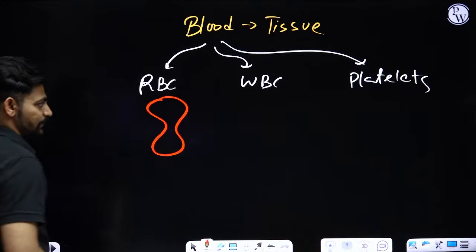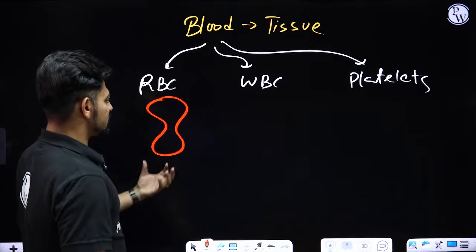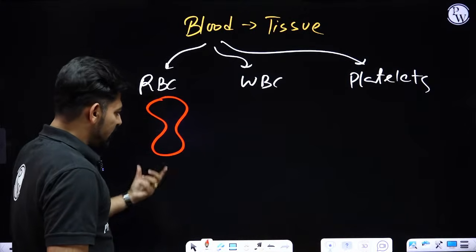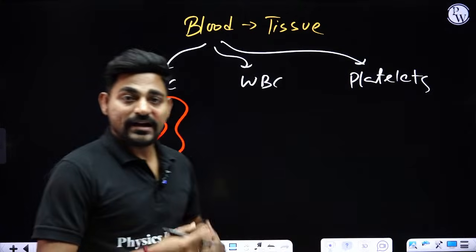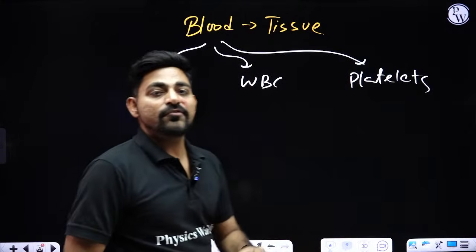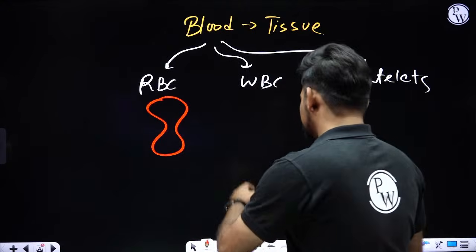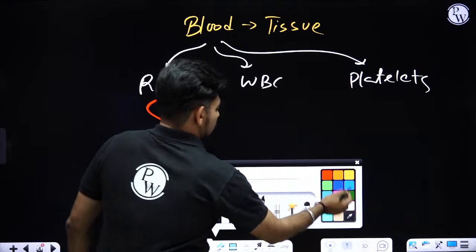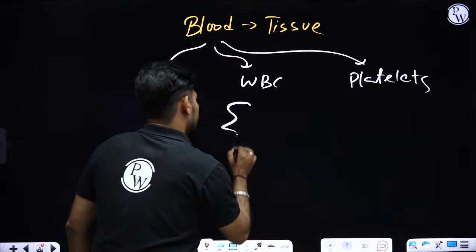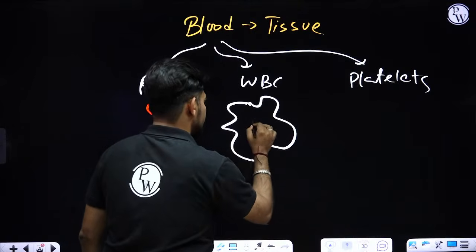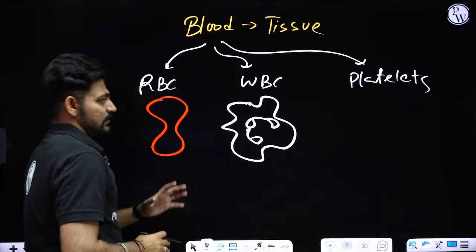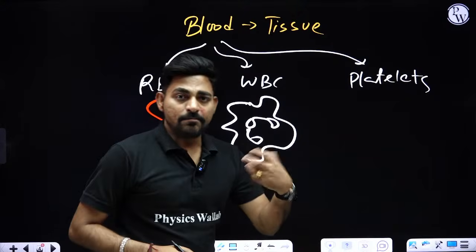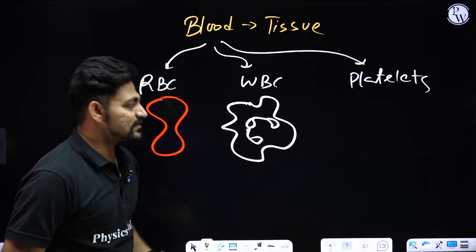The shape of a mature RBC in our body is biconcave, and they are responsible for carrying gases. They act as delivery guys for oxygen and carbon dioxide. Few WBCs don't have any special shape. They are amoeboid in nature, like neutrophils and macrophages, so they don't have specific shapes.